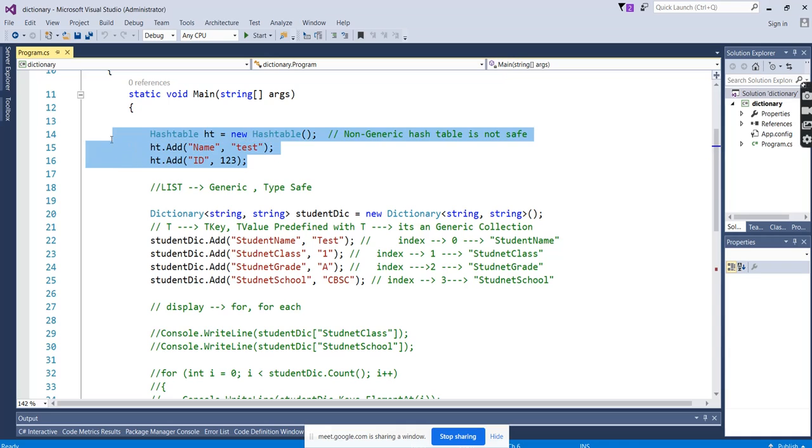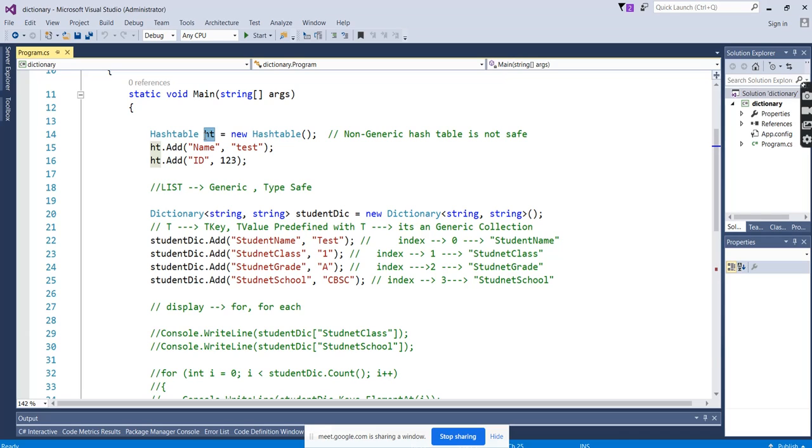In hash table, the first thing you can see is that hash table is a non-generic one. Whenever we say non-generic, it means that it can take any kind of data type. There are no restrictions for the data type. So ArrayList, hash table, stacks, queues, all those are non-generics. And list and dictionaries are the generic ones.